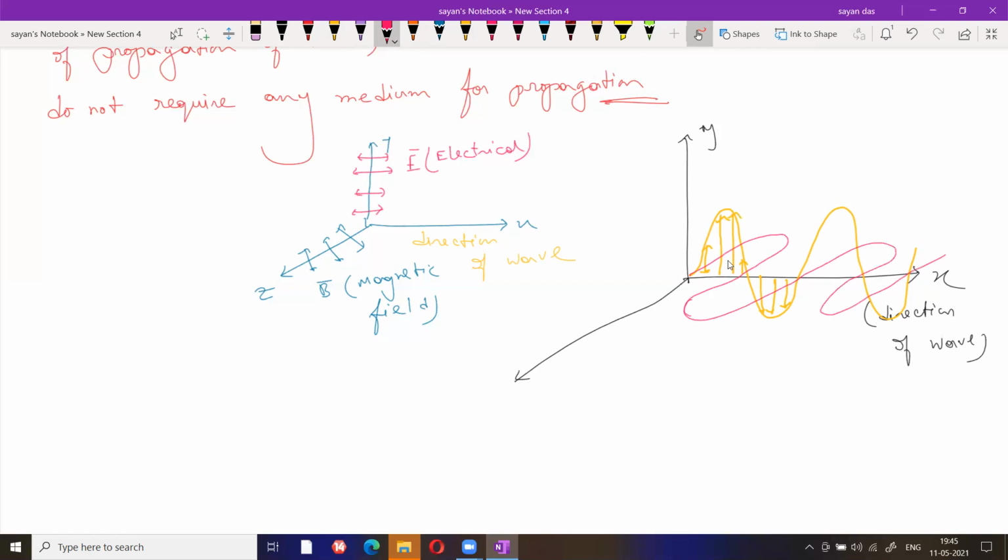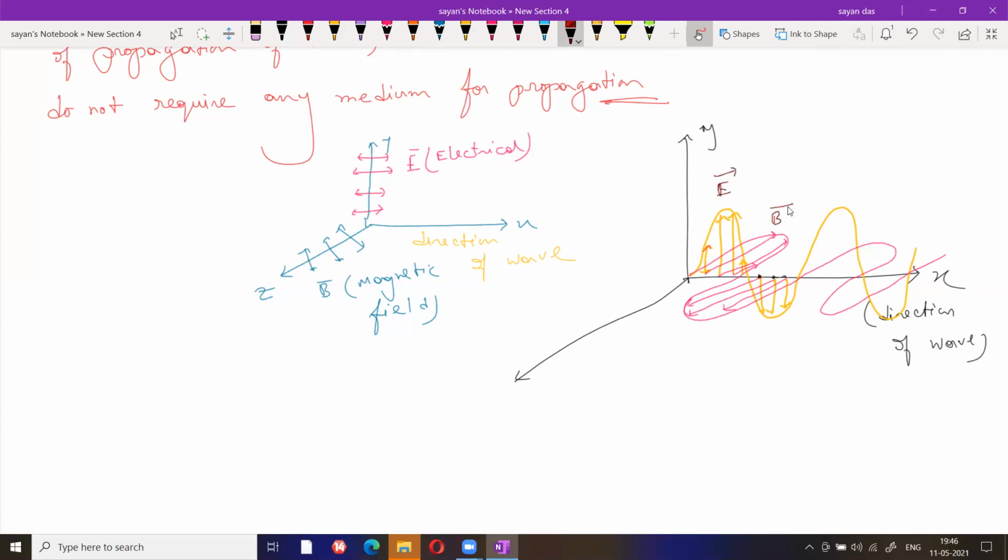Perpendicular. Now if you draw, look, this is also perpendicular to this one, and similarly this is also perpendicular to this one. Look, if you go through this one, all the parts are the same, everything is perpendicular to each other. In your books you can find it this way. So this one represents the electrical field, the pink one represents the magnetic field.